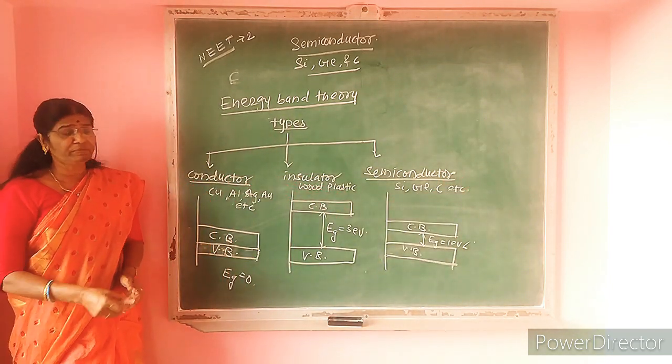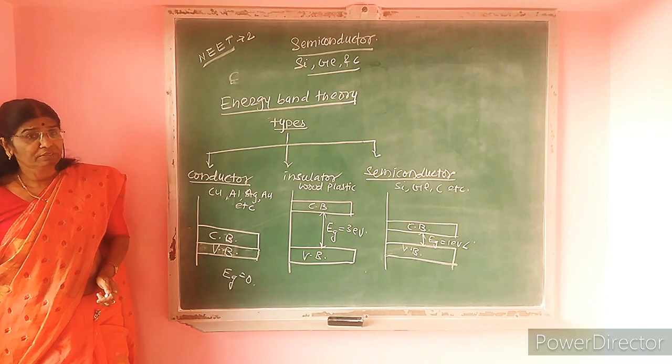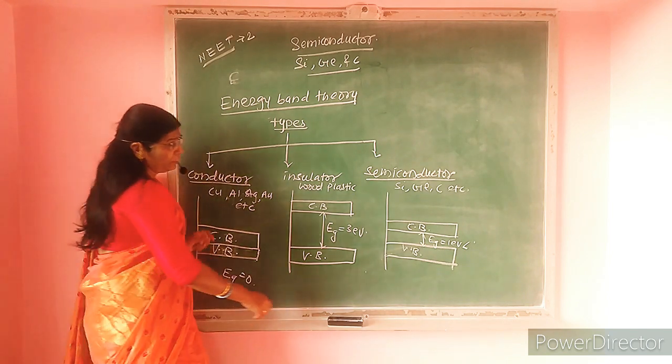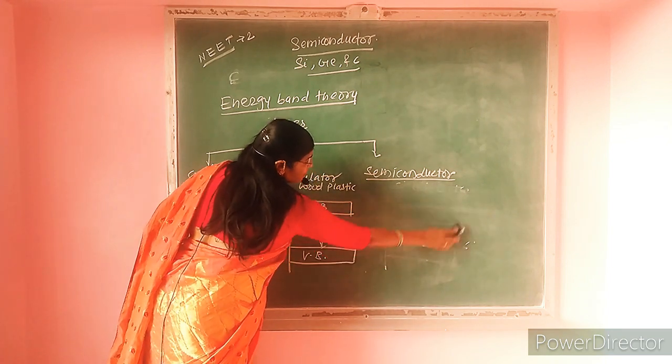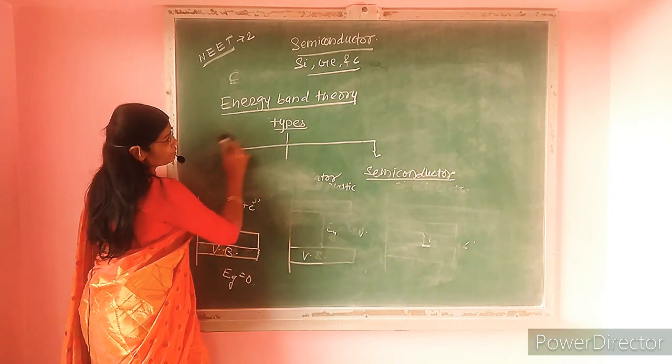Now after that we have to see the semiconductor. How many types of semiconductors are there?